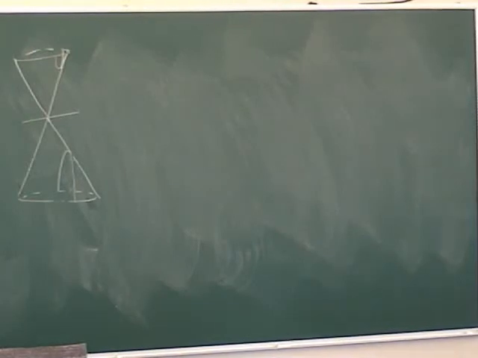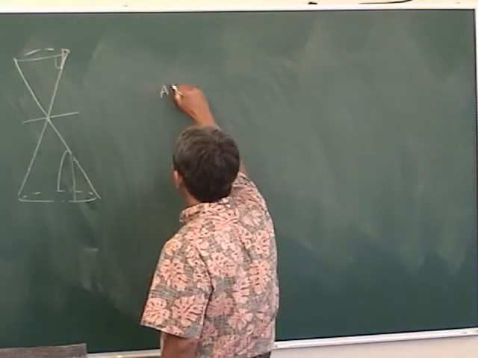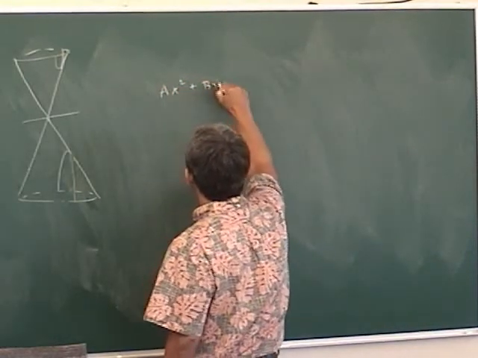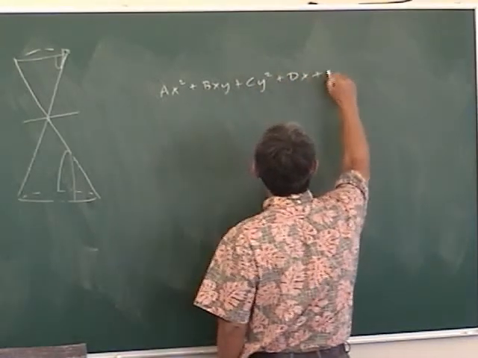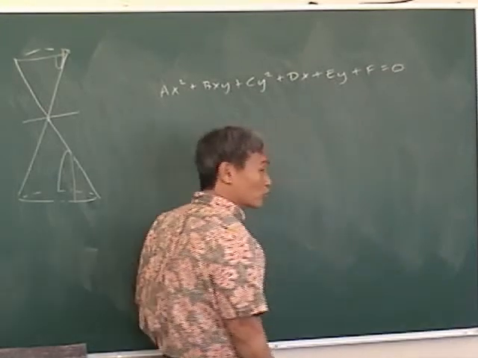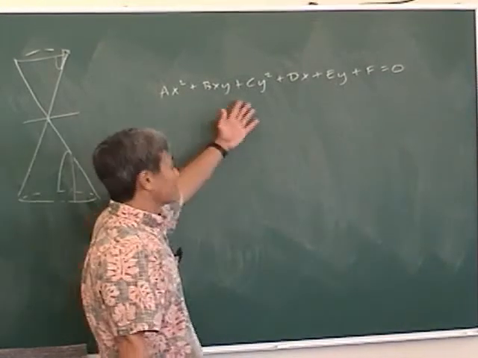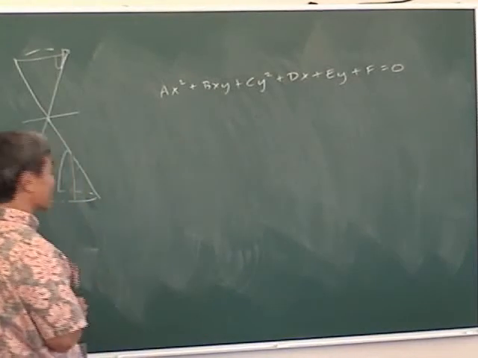Okay, now what does an equation of a conic section look like? Well, the general second degree equation. You guys know what I mean when I say second degree? The highest power is 2. So this is the general second degree equation. Any second degree equation, the graph of it is always going to be a conic section.